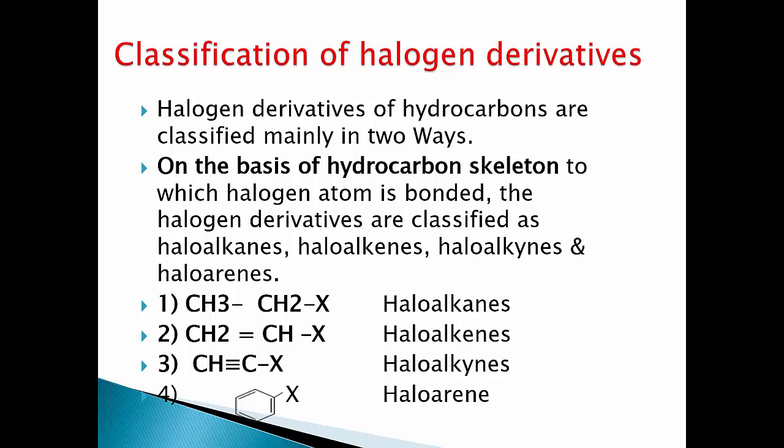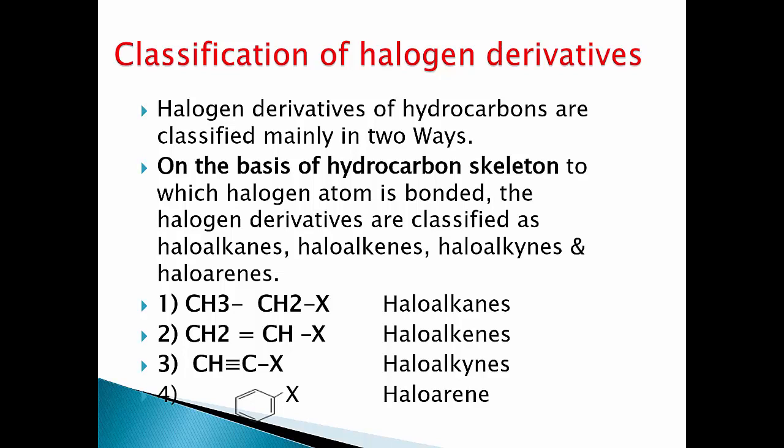CH3CH2X, which is a haloalkane. In haloalkenes, one or more than one hydrogen atom from alkenes are replaced by one or more than one halogen atoms. For example, CH2=CHX. In haloalkynes, one or more than one hydrogen atom from alkynes are replaced by one or more than one halogen atoms. For example, CH≡CX.